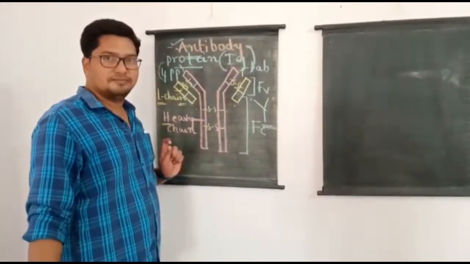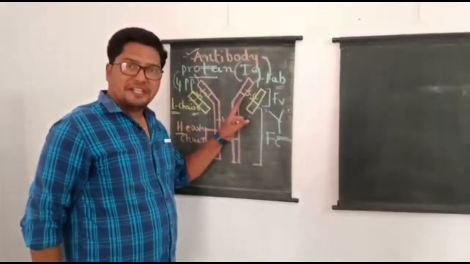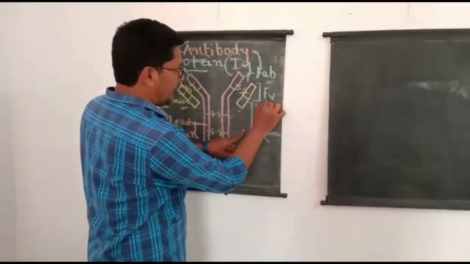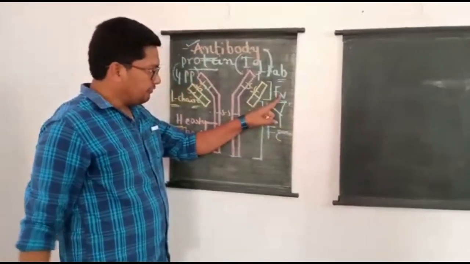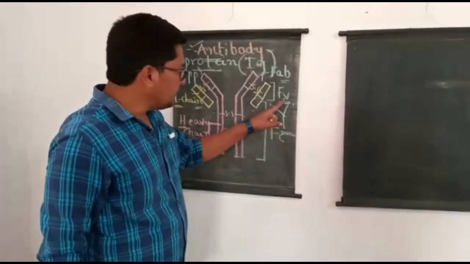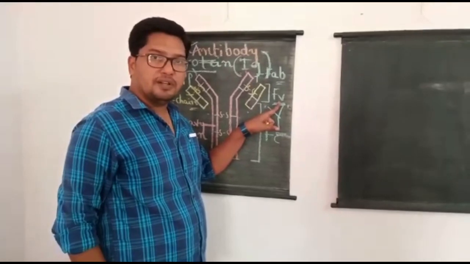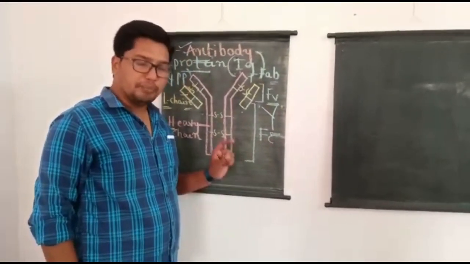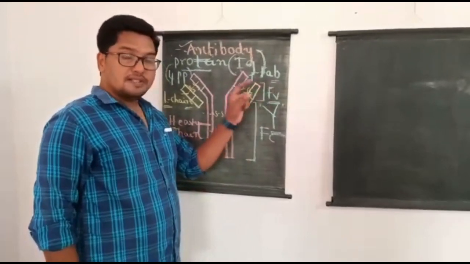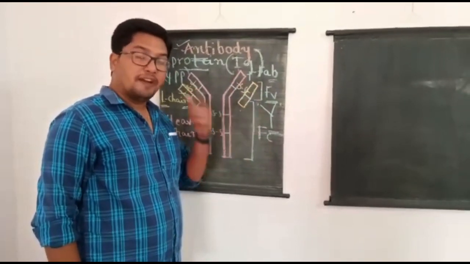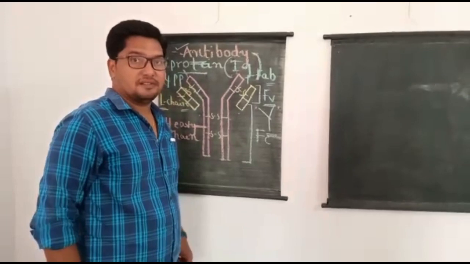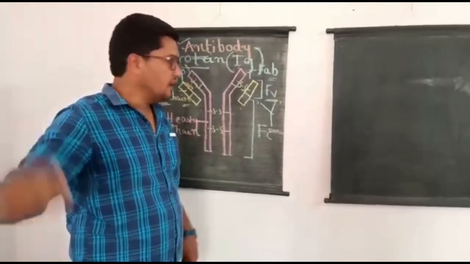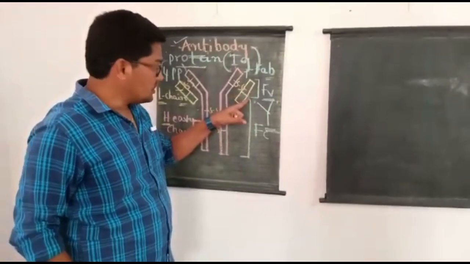In every polypeptide chain, two regions are present. You can see here I have written FV and FC. Here V stands for variable region and C stands for constant region, because in humans, five types of antibodies are present. These five types are classified based on their function and also their structure.